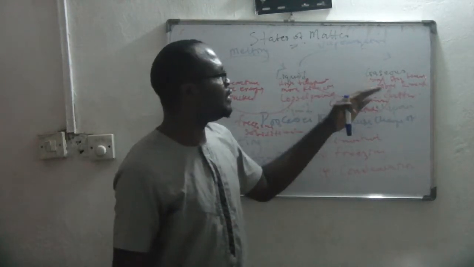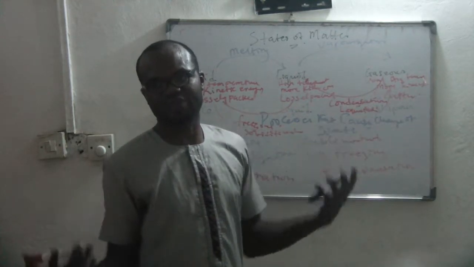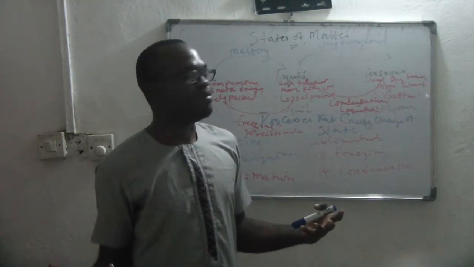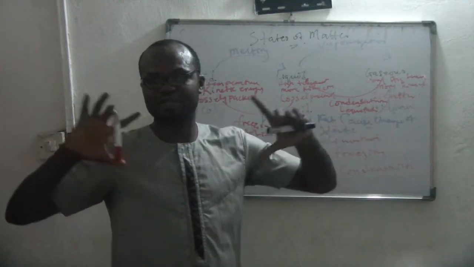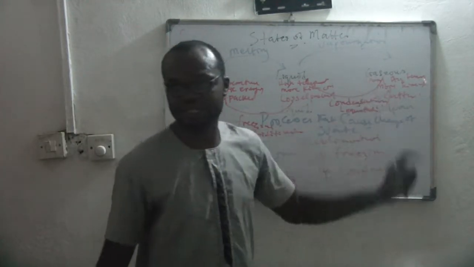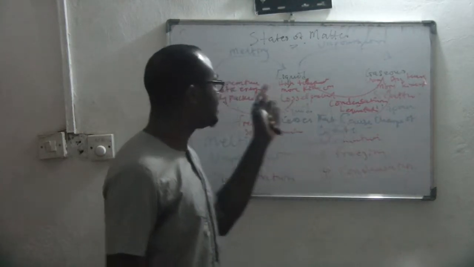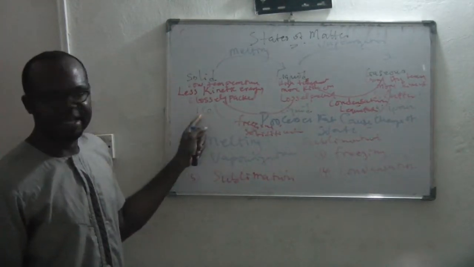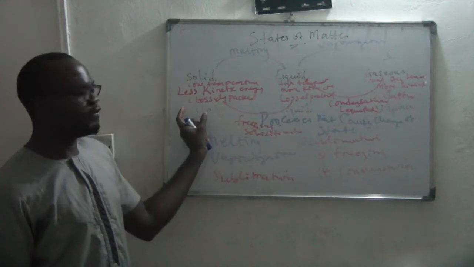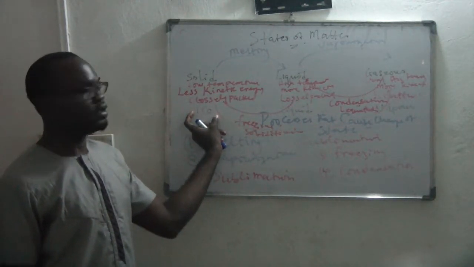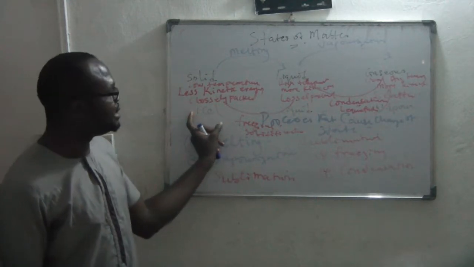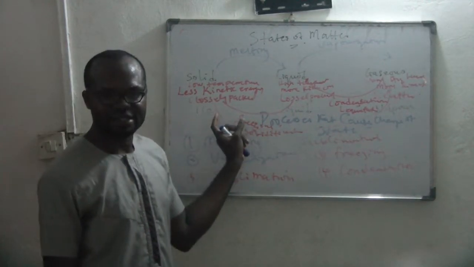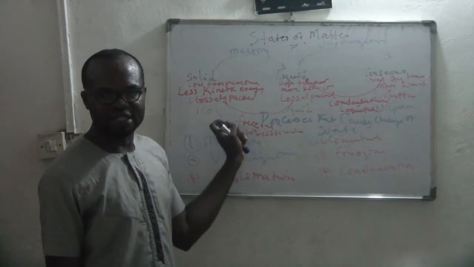Whereas in gaseous state, we have high temperature, not actually very high. But when the temperature is high enough to give the particles more kinetic energy to scatter, we have what we call gaseous state. Understand? And this can easily be explained by what? Ice, water. Water can be in form of ice at a very low temperature, with less kinetic energy and closely packed state. But when you apply heat, you know that heat increases the temperature.